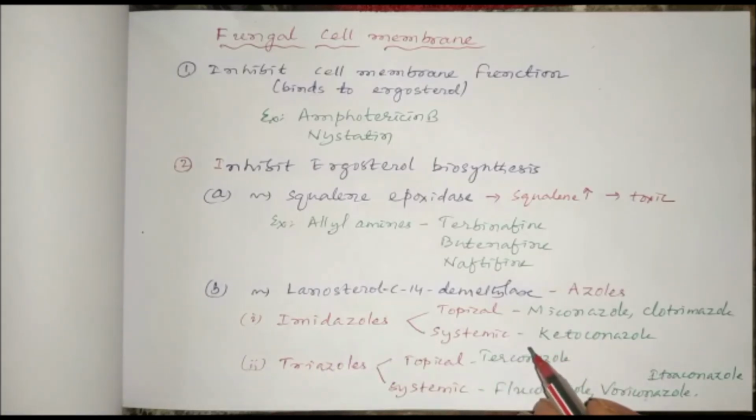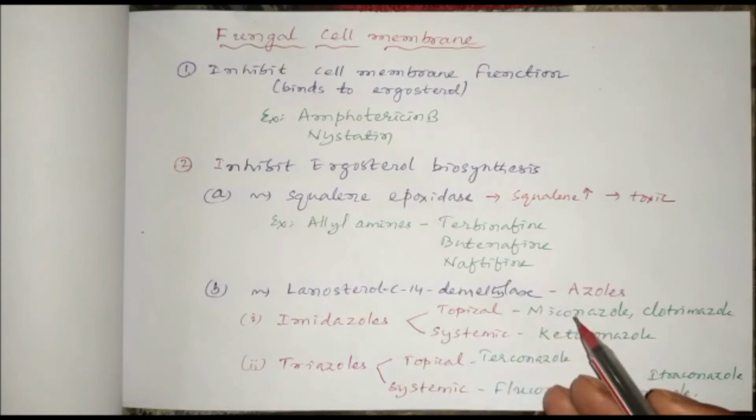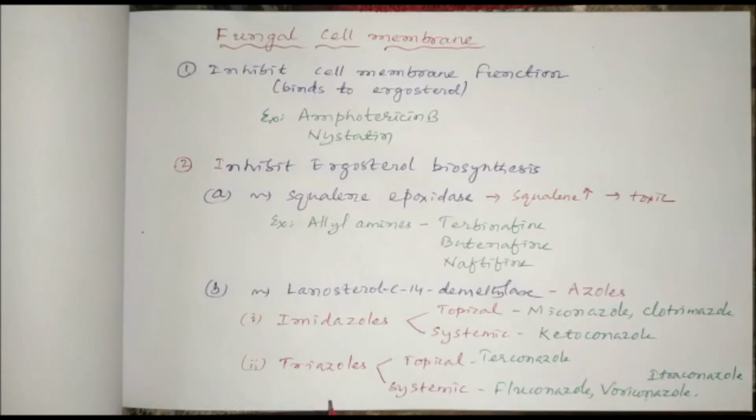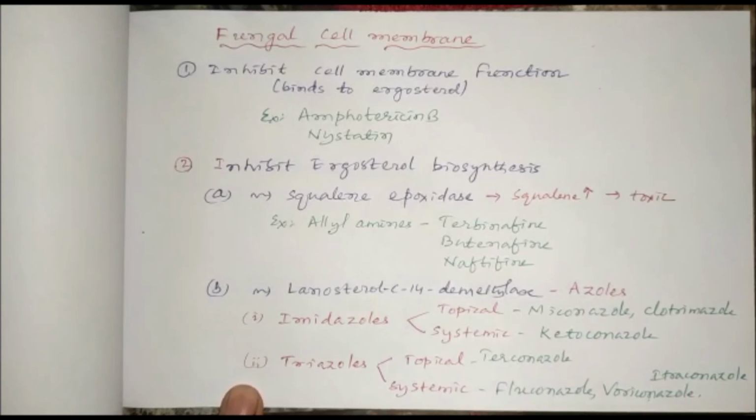Some other topical imidazoles are econazole and butoconazole. Then triazoles: a topical triazole is terconazole, and some systemic triazoles are fluconazole, the most common antifungal drug, voriconazole, and itraconazole. All these are systemic triazoles.